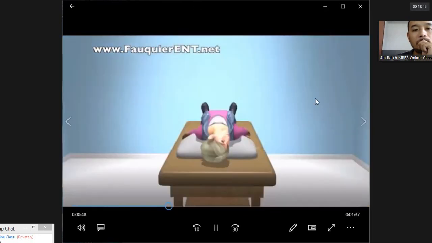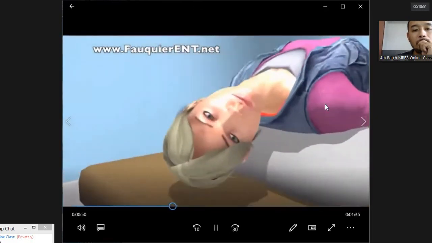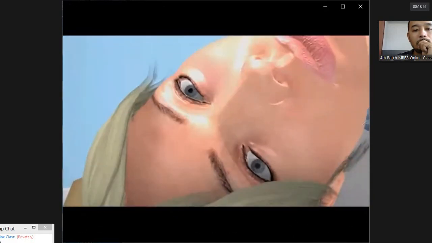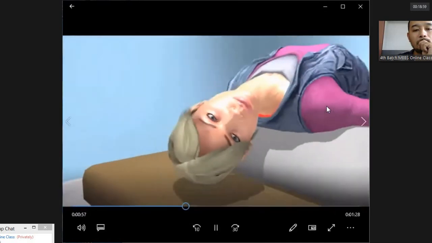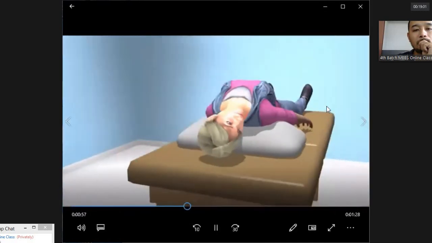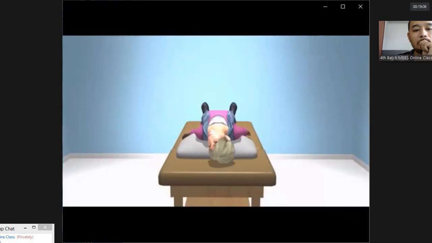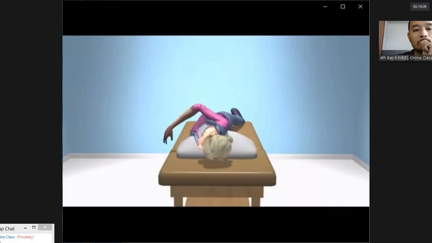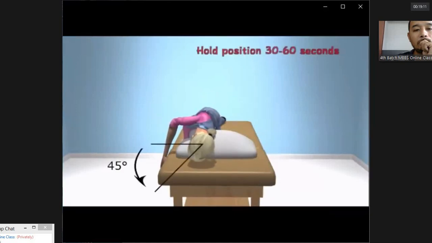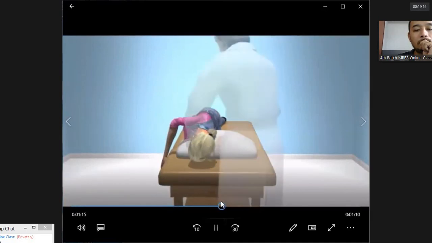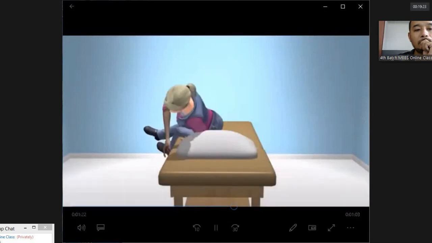If BPPV is present, eye twitching called nystagmus will occur. After 30 to 60 seconds, the head is turned 90 degrees to the opposite side and held for another 30 to 60 seconds. The head is then further rotated another 90 degrees, accomplished by having the patient turn onto their side, which is then held for another 30 to 60 seconds. At this point, the head should be turned 45 degrees from the horizontal. When performing this maneuver, another individual can help with these position changes. The maneuver is then completed by having the patient sit up.